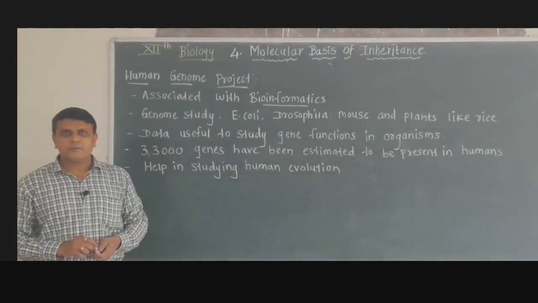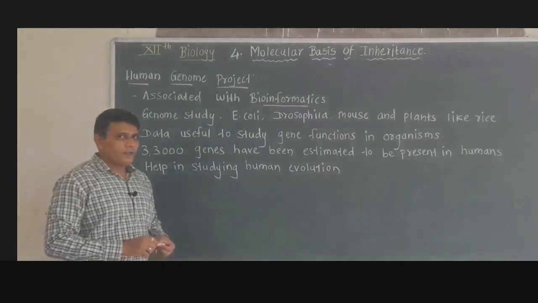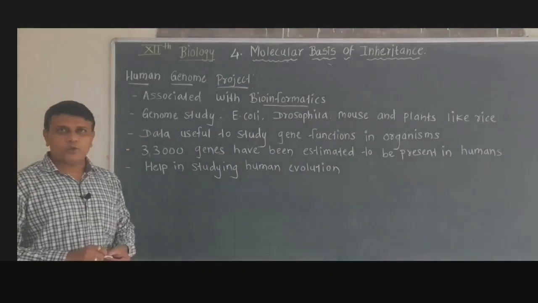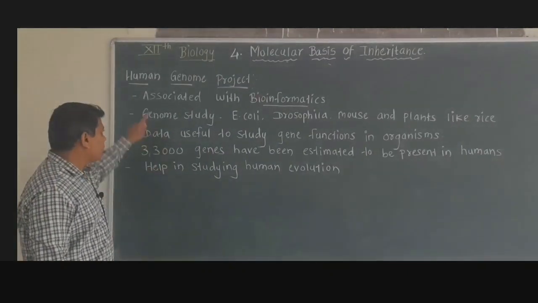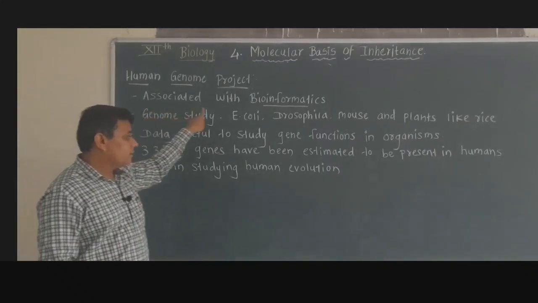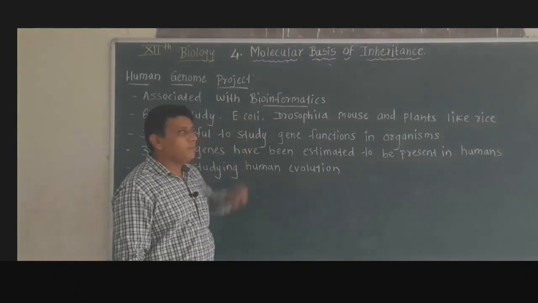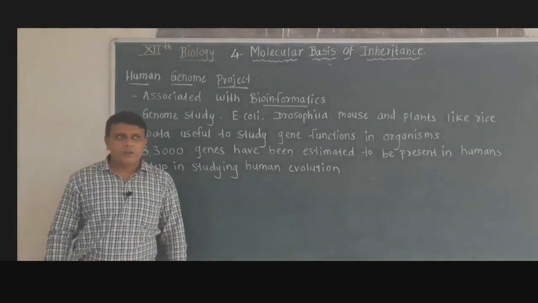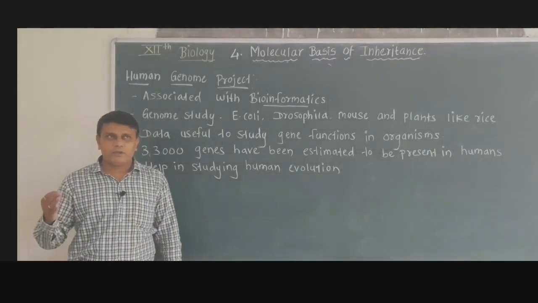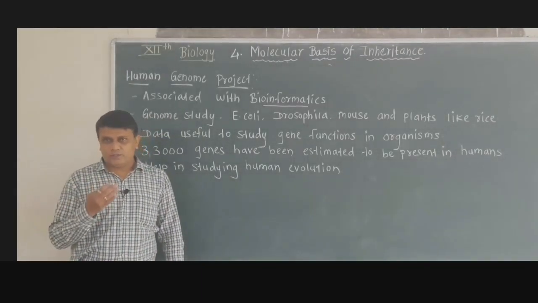Now we will study some important aspects regarding the Human Genome Project. Now Human Genome Project is associated with bioinformatics. Bioinformatics is one of the developing fields in biology.